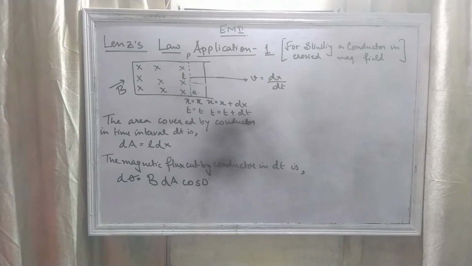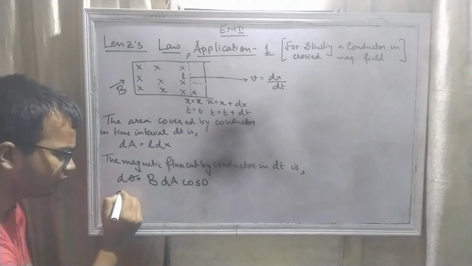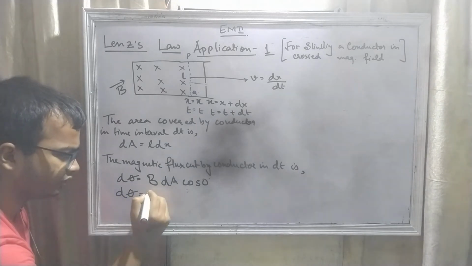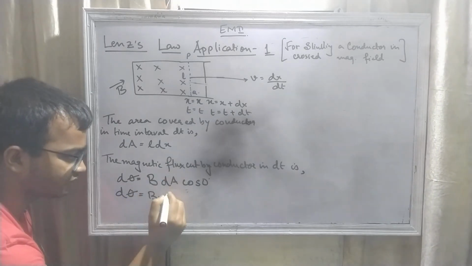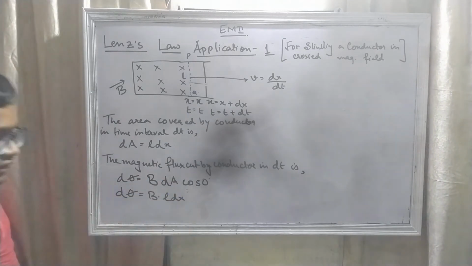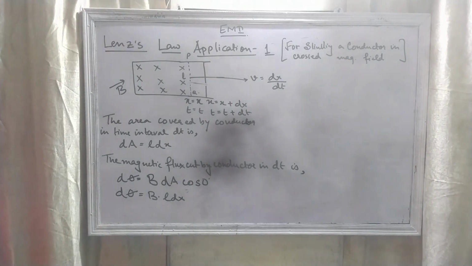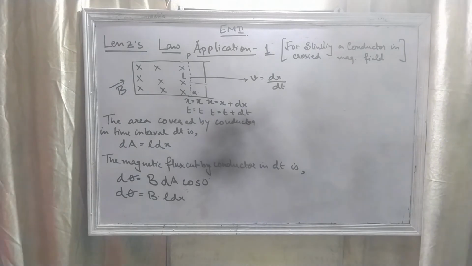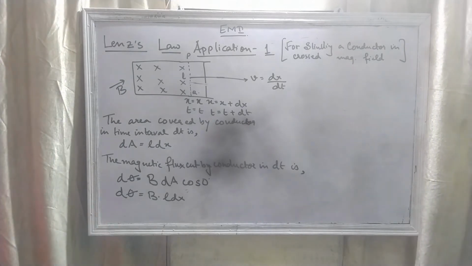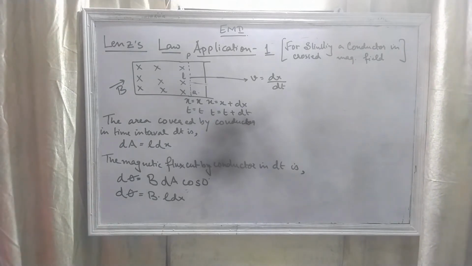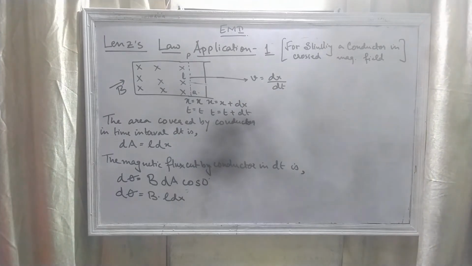Putting in the values, d phi equals B into L dx, and cos 0 is 1, so I am not writing it. So d phi equals BL dx.